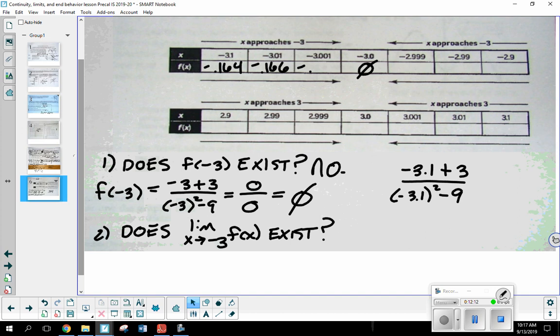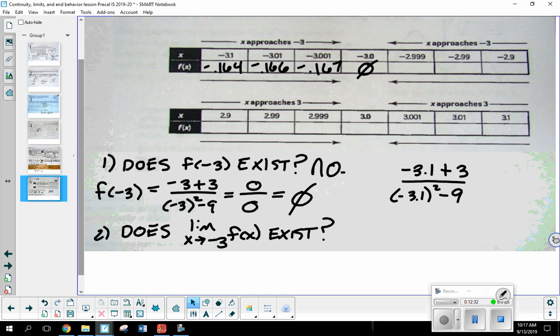Negative... Okay. There we go. So 0.167.